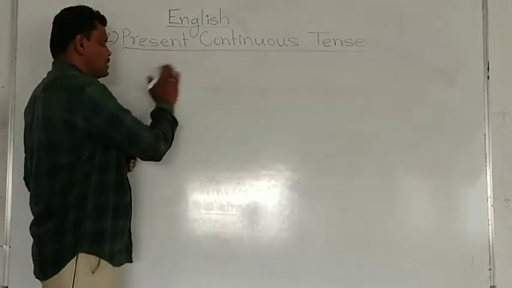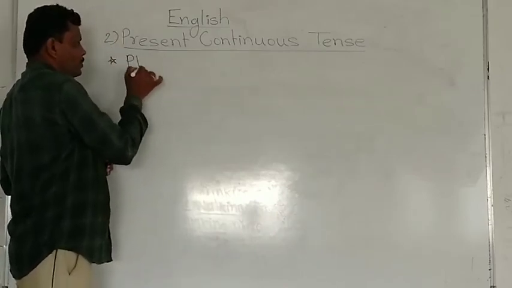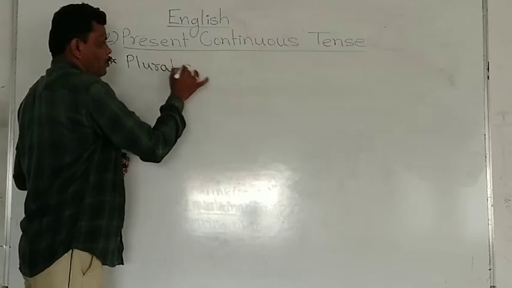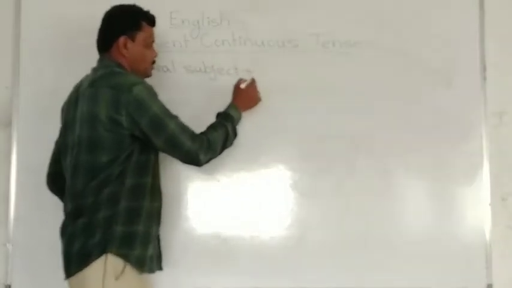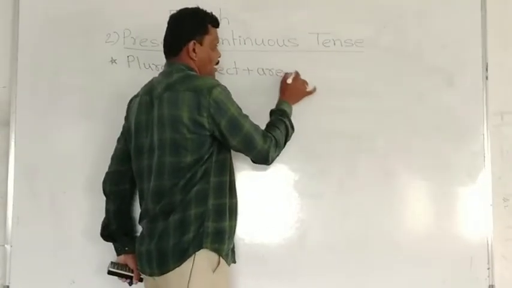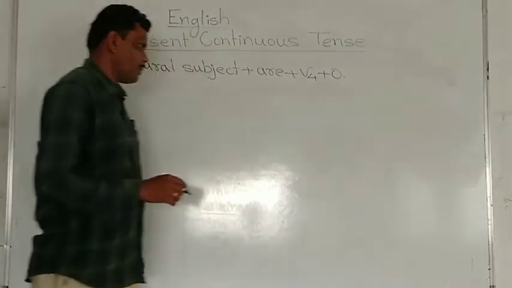Now we are going to discuss the next. If there is a plural subject, after the plural subject we have to use are and V4, and last, a full stop.